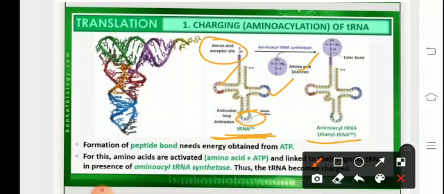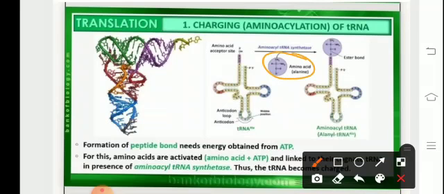Now for the charging of the tRNA, firstly the amino acid needs to get activated. So this amino acid combines with ATP.